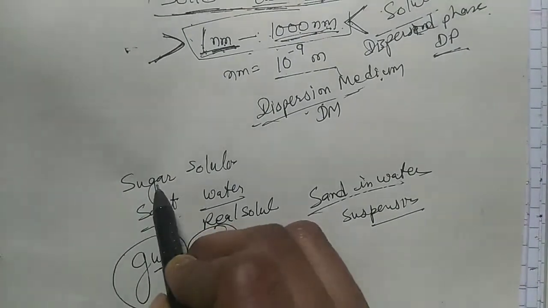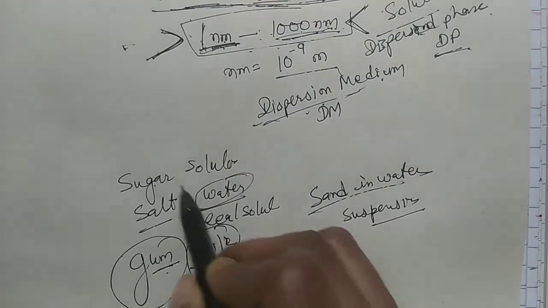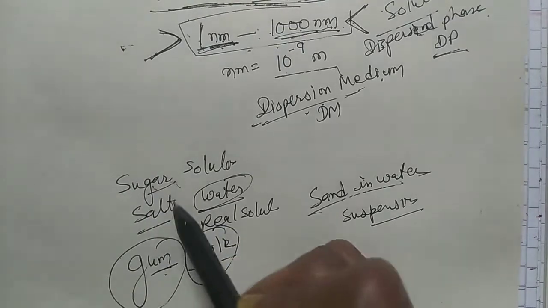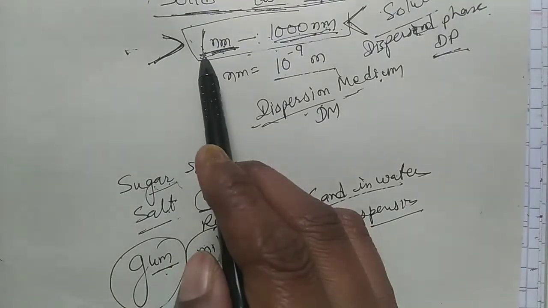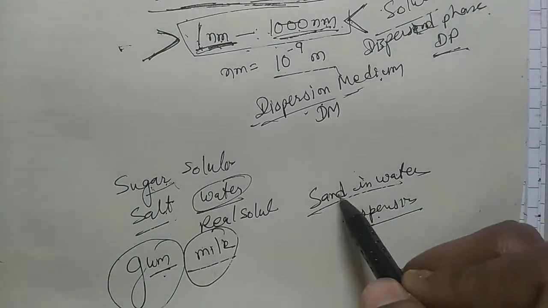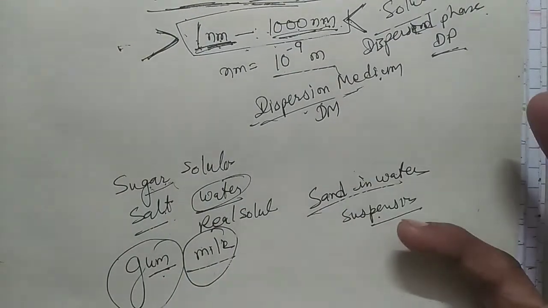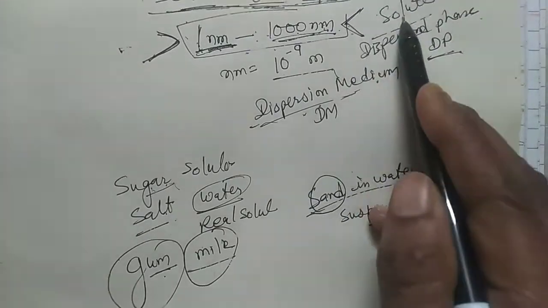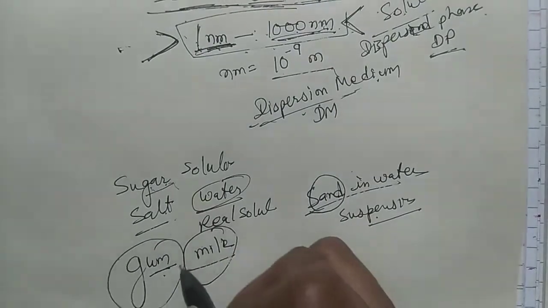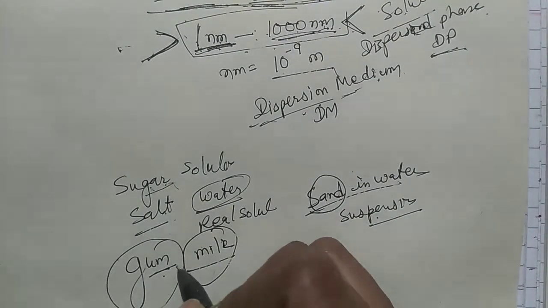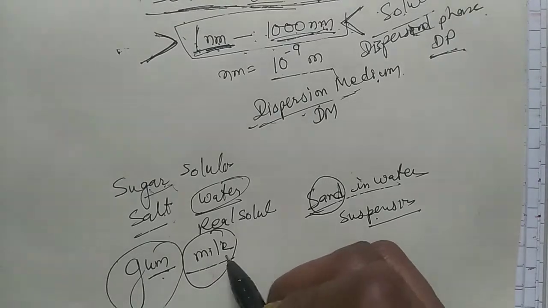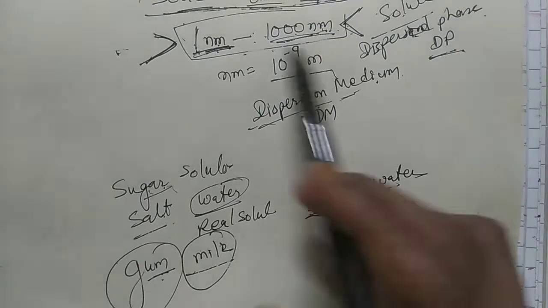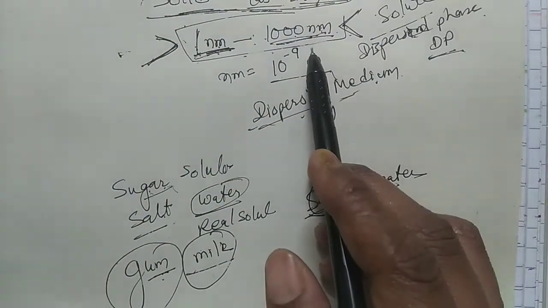Here sugar or salt is dissolved in water, and the size of the particles of salt or sugar is less than 1 nm. While in suspension, the sand particles can be seen with our naked eyes. So we can say the particle size of sand is larger than 1000 nm, and the particles in Arabic gum solution, or the protein substances dispersed in milk, vary in size from 1 nm to 1000 nm.